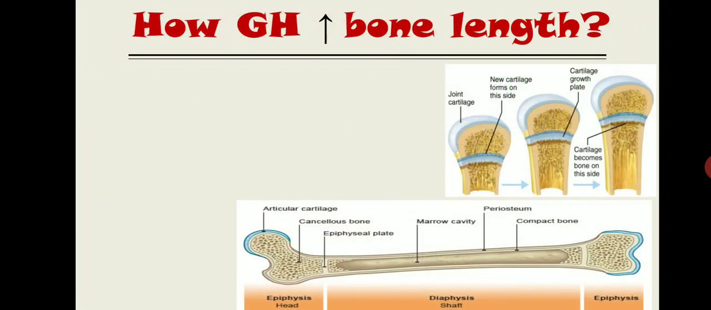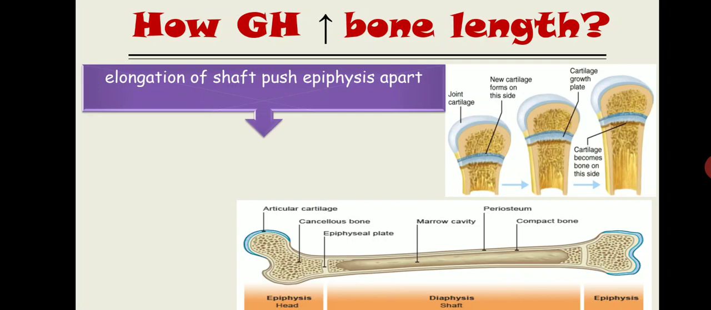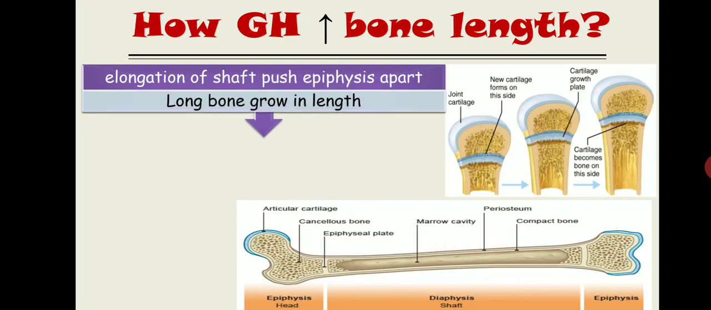Now how does growth hormone increase bone length? As I showed you in the previous slide, growth hormone causes deposition and proliferation of the epiphyseal plate. It is via that action it will elongate the shaft to push the epiphysis apart. You know the anatomy of the bone. This one is the diaphysis, this is the epiphyseal plate. If this epiphyseal plate is continuously growing in a distant manner like this, the length of the diaphysis will be increased. So basically the long bone will grow in length.